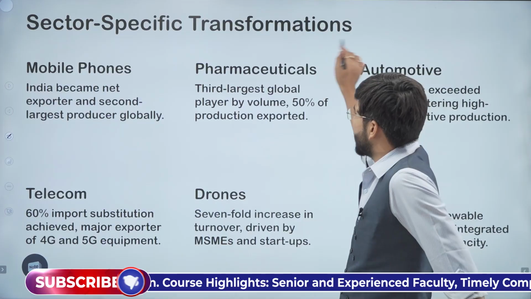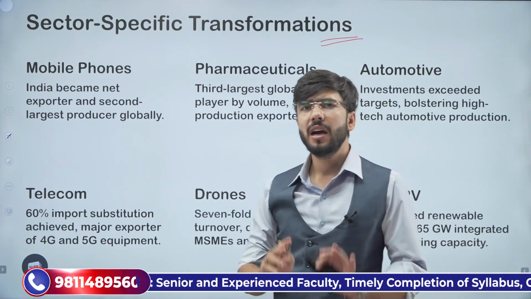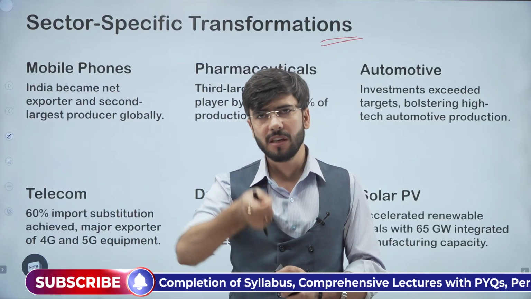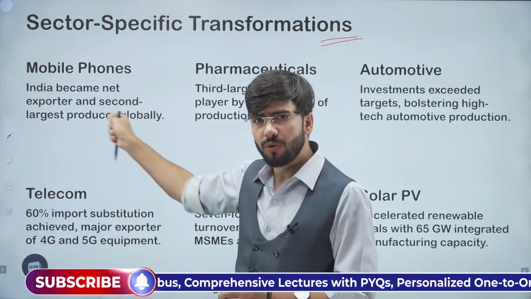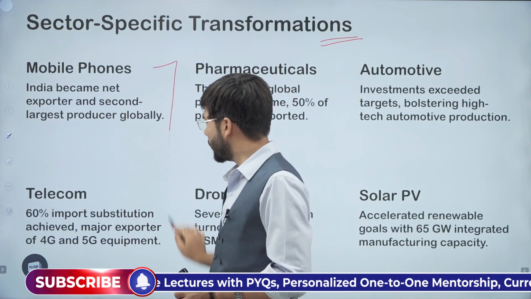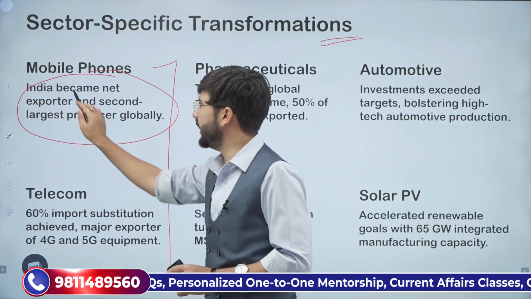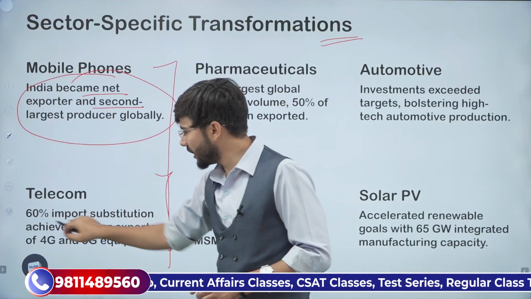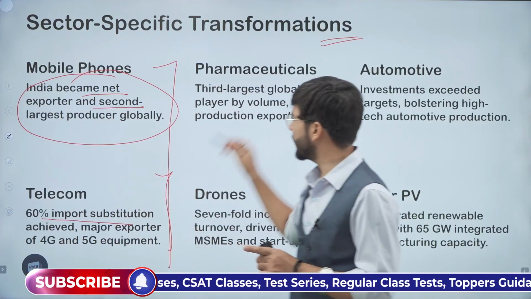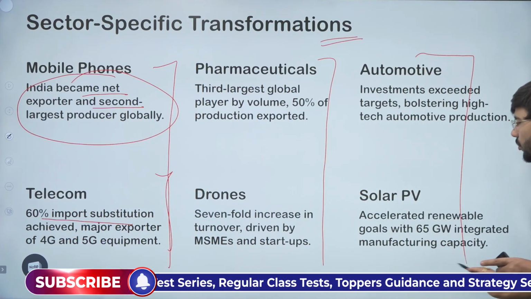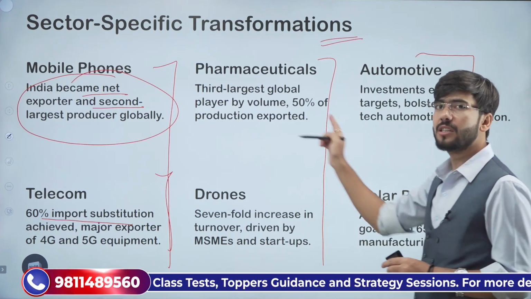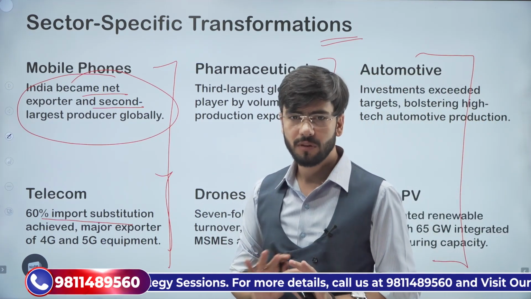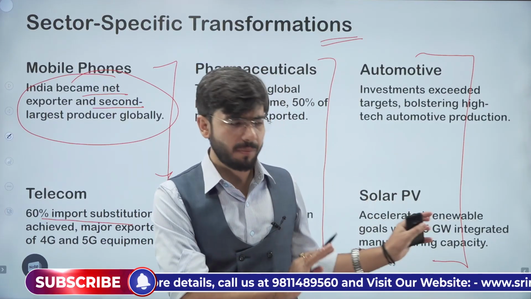The sector specific transformations are highlighted over here. If you get a question in your mains about any of the sectors, say whether it is a question about mobile phones or telecoms, you can start your answer with these two statements. India became the net exporter and second largest producer globally. For the telecom sector, you can start with this fact. These are ready-made introductions for you, so that if a question strikes in mains, you can directly start with these two facts as an introduction. Simple. With this, we complete the PLI.